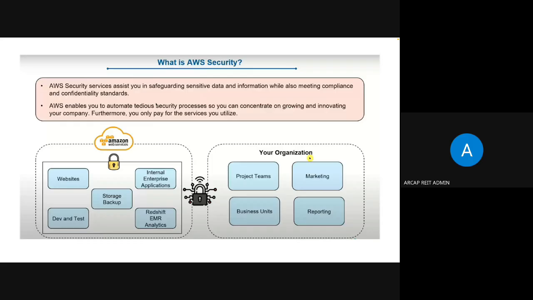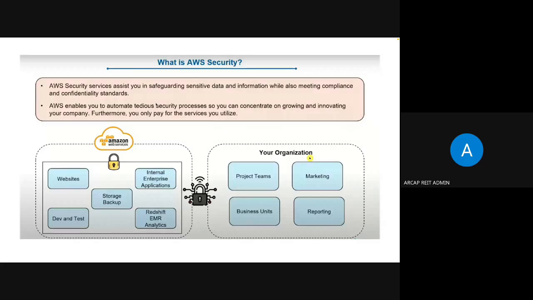That is a headache for us. So if we use AWS or any cloud service provider's security services, then we will be very happy.